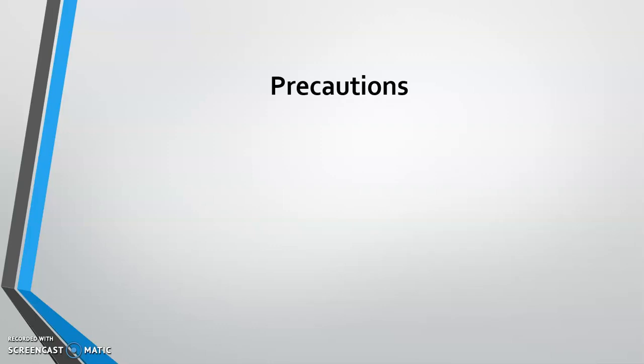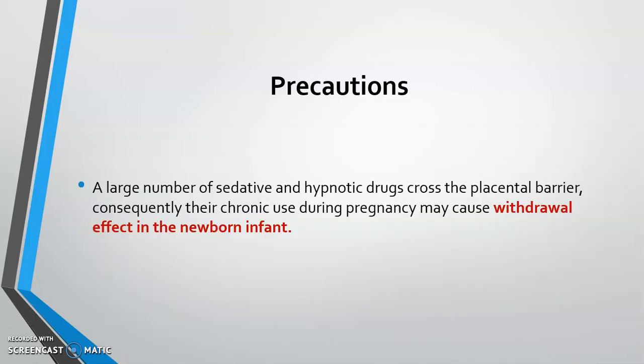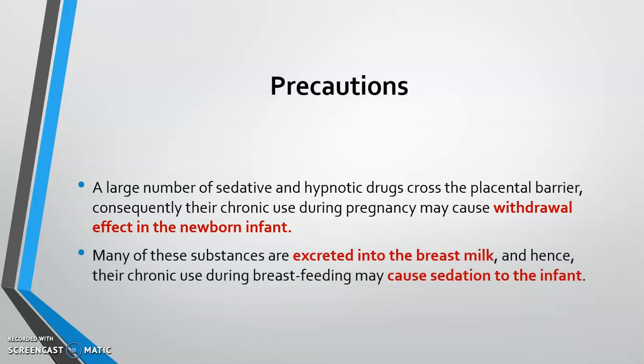Precautions to be kept in mind with these drugs. A large number of these drugs can cross the placenta and hence they may go into the fetus. So after the fetus is born, we may see withdrawal effect in the newborn infant. Also, they get excreted in the breast milk. Hence, their chronic use during breastfeeding may cause sedation to the infant. So, precautions to be taken, the drugs should not be administered to pregnant women and lactating mothers.